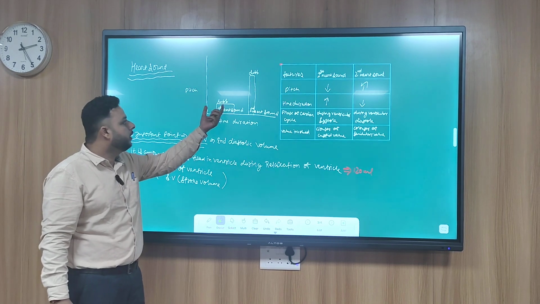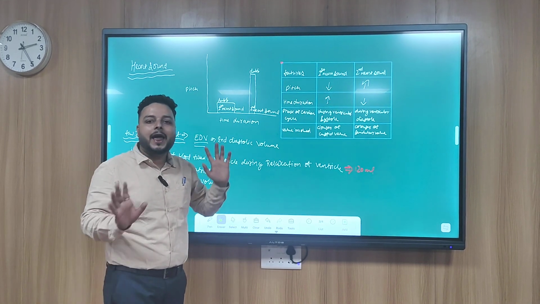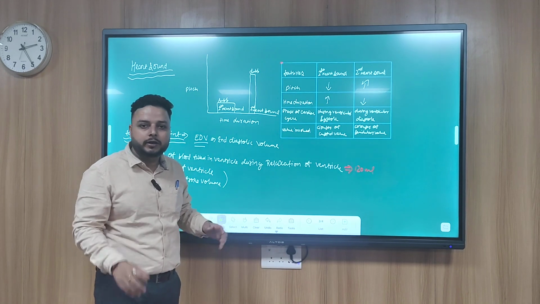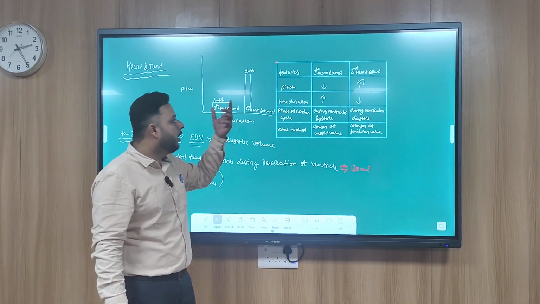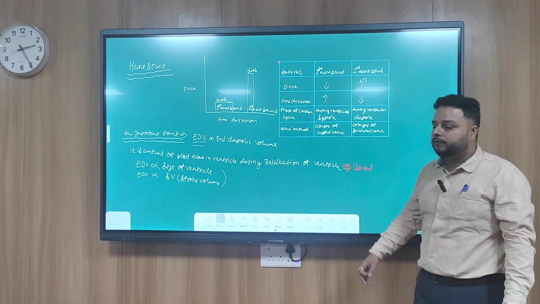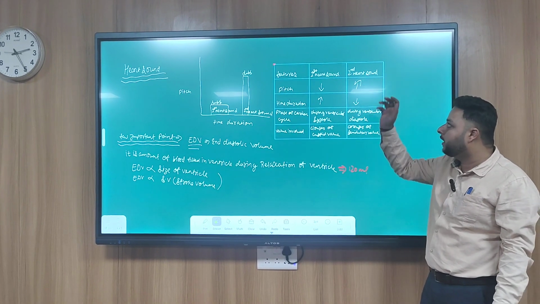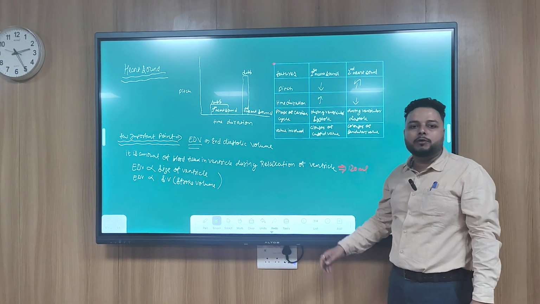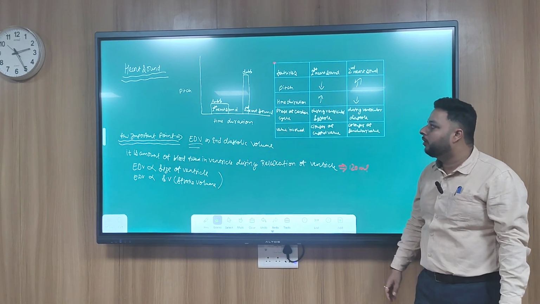The first heart sound is lub and the second heart sound is dub. Not like the movies, thug, thug. It is lub, dub, lub, dub. Clear to you? Now some differences between the first heart sound and the second heart sound. The pitch in the first heart sound is less, whereas in the second heart sound it is more. Time duration in the first heart sound is more, whereas in the second heart sound it is less.